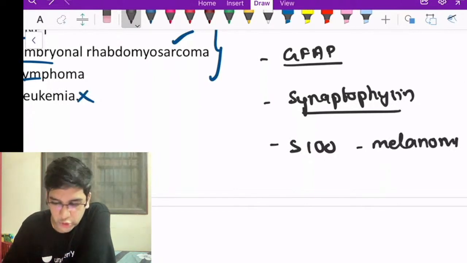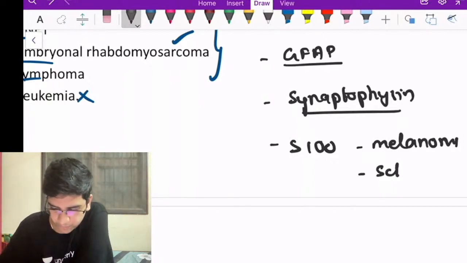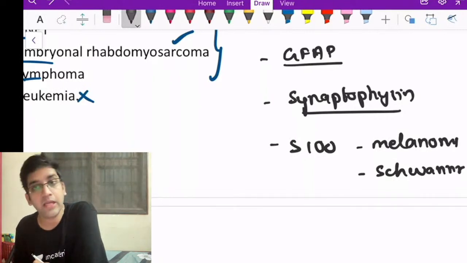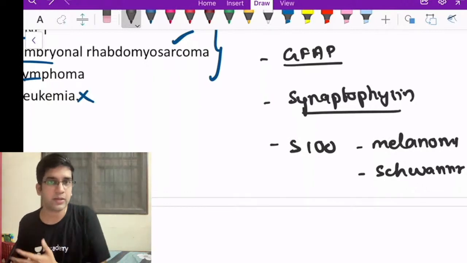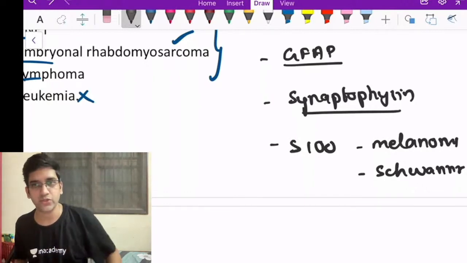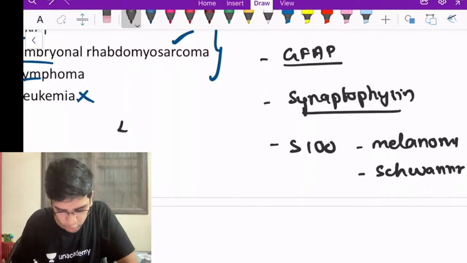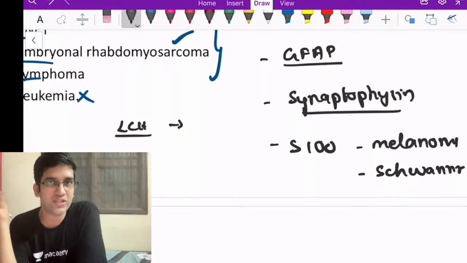Can I say that Schwann cells originate from the neural crest? Neuroectodermal neural crest origin? Yes. Schwannoma as well, fine. That's also neural crest origin, right? Langerhans cells, again, they also come from the neural crest origin, right? Sustentacular cells. There are many things, but I'm going to use it for diagnosis. Langerhans cells: what is the perfect marker for LCH? For LCH, what is the best marker?